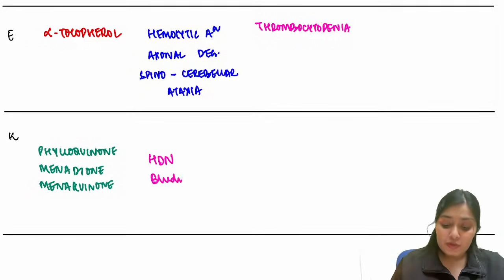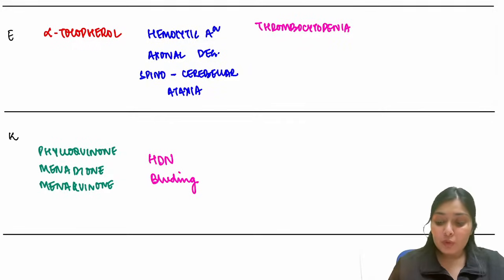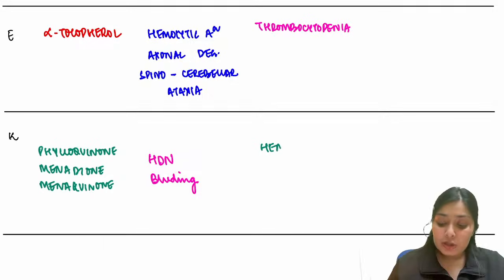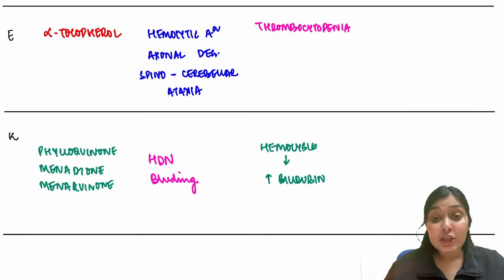And if there is vitamin K excess, it can lead to hemolysis. Because of this hemolysis, you can see high levels of bilirubin, and such high levels in a neonate can cause kernicterus.